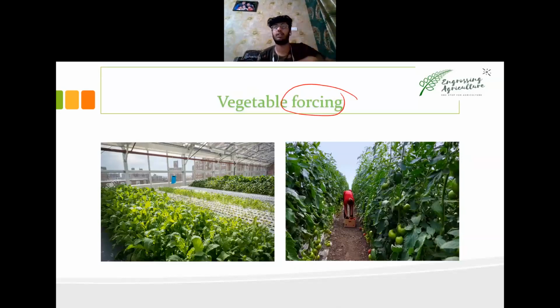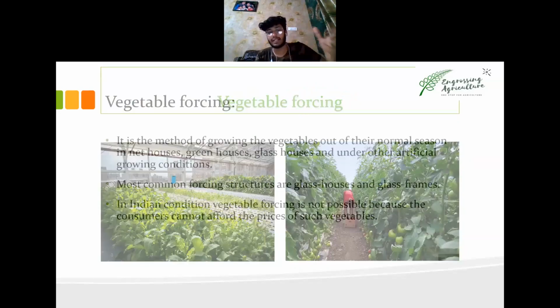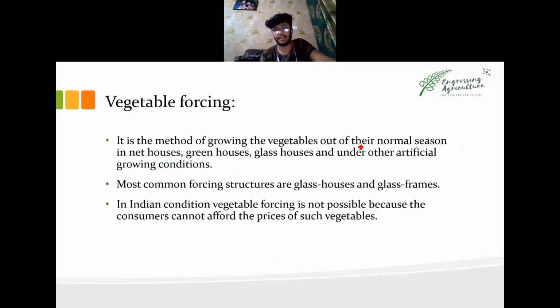If this is not the season, like in summers you need to have carrot, but in summers the season of carrot is not there. So we force carrots to grow in summer season by how? We have a controlled environment, which is poly house or glass houses or something. Vegetable forcing, and this method of growing vegetables out of the normal season, as I told you.